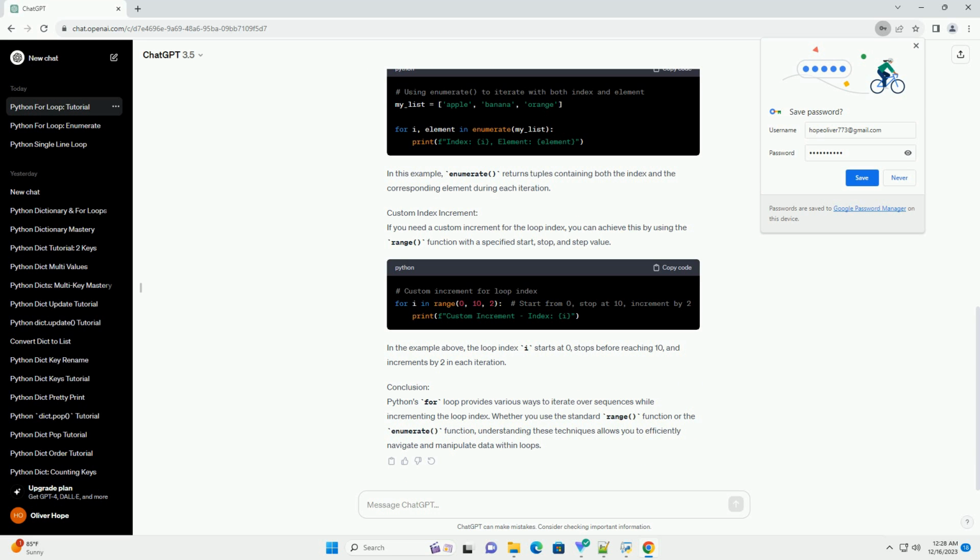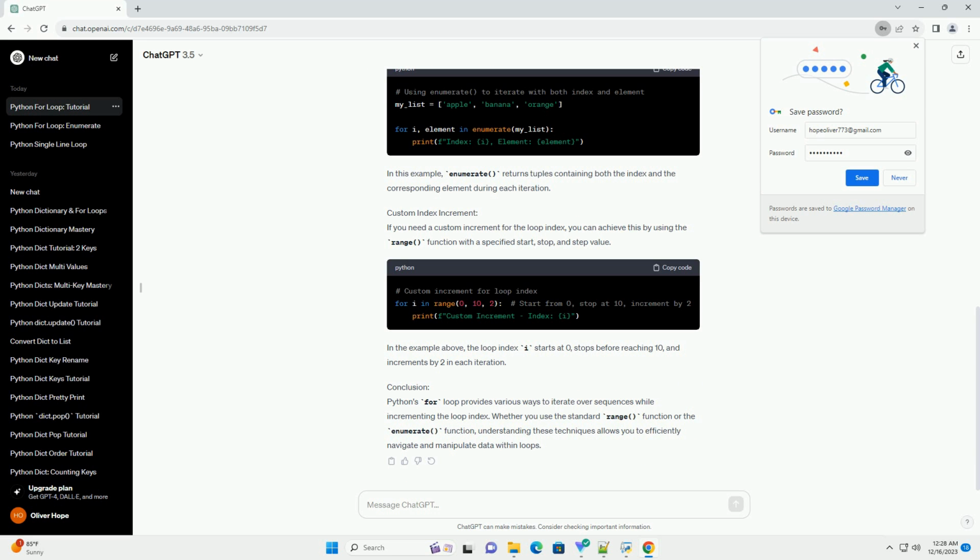If you need a custom increment for the loop index, you can use the range function with a specified start, stop, and step. In this example, the loop index is incremented by 2 on each iteration, skipping every second element.